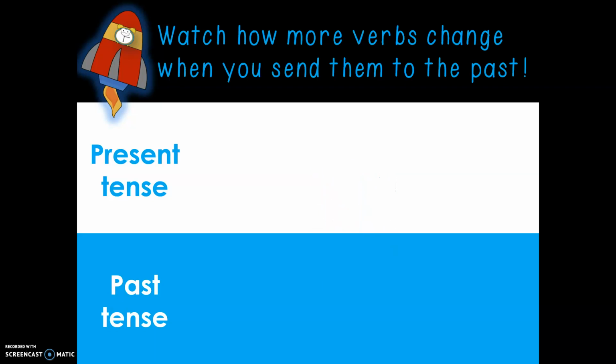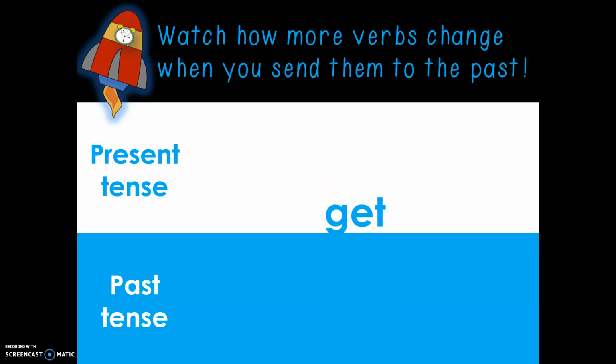Take, and in past tense, took. Come, and in past tense, came. See, and in past tense, saw. Know, past tense, knew.